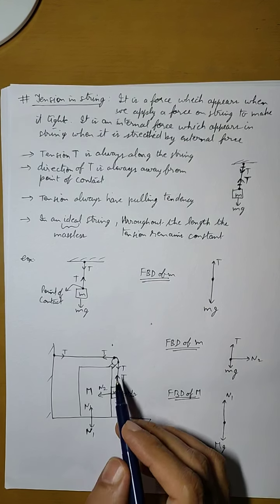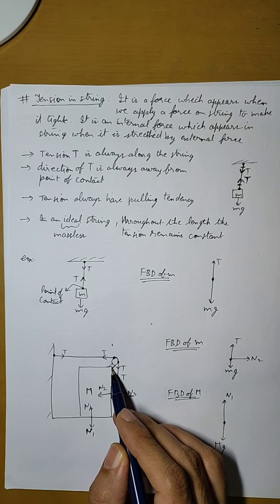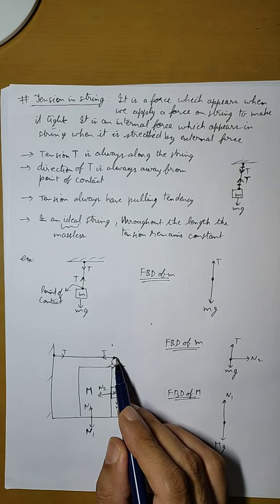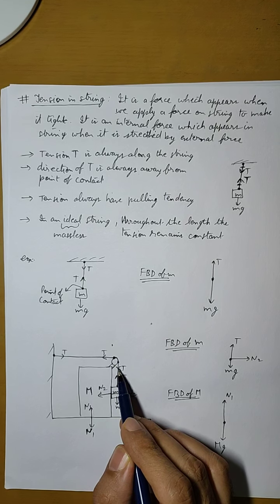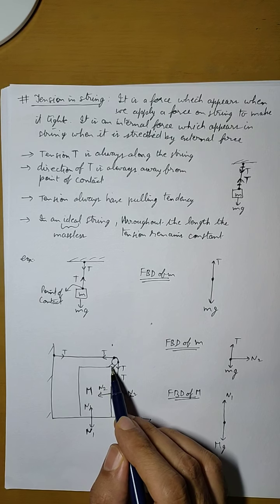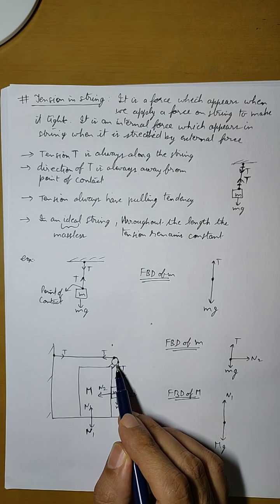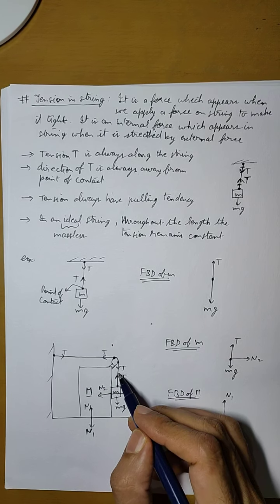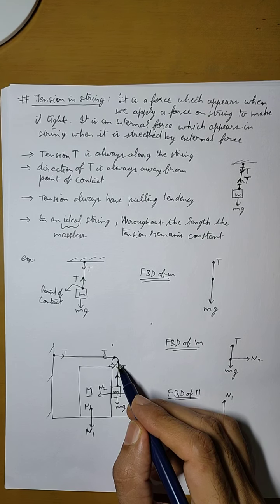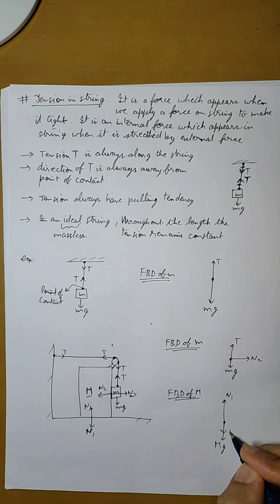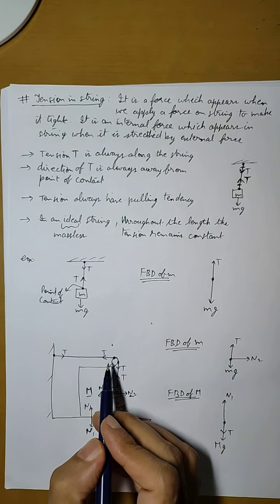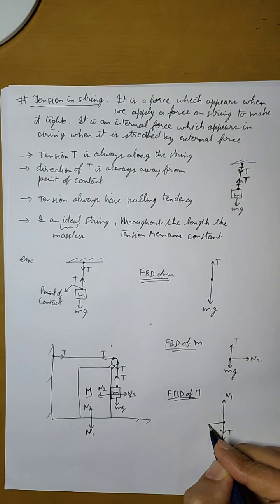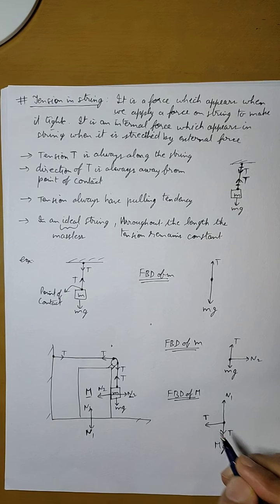Now the pulley here is connected to this block of mass capital M, and since there are forces T and T applied on this pulley, these forces will be transferred to capital M also, because the pulley is attached to capital M. So any force experienced by the pulley will also be experienced by the block. Since there is a tension in the downward direction from this point of contact of the pulley, there will be a tension like this in the vertically downward direction. Then there is another tension on this point of contact of the pulley towards the left. So towards the left also there will be a T.